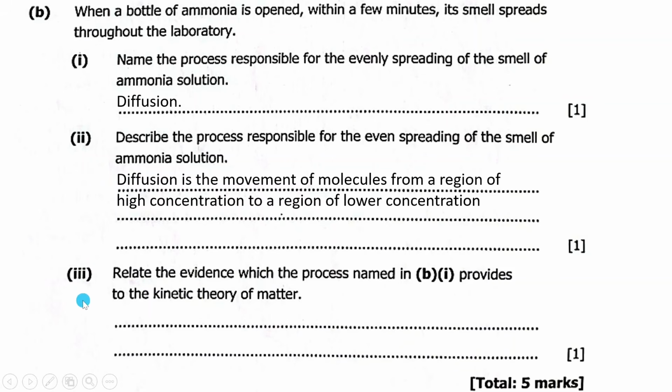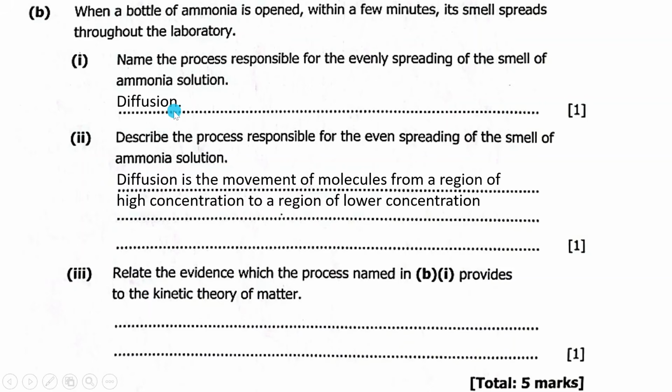Then Roman numeral 3, they're saying relate the evidence which the process named in B1 provides to the kinetic theory of matter. Relate the evidence. So diffusion is an evidence to the kinetic theory of matter. Why? Because the kinetic theory of matter states that matter is made up of tiny particles which are in continuous motion.